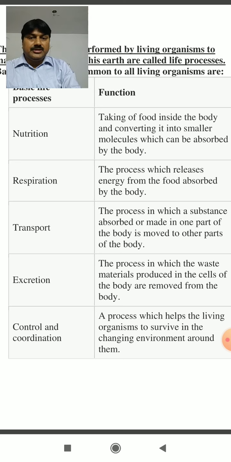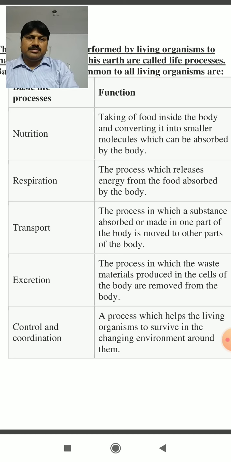What is the meaning of transportation? It is a process in which a substance absorbed or made in one part of the body is moved to the other part of the body. Because you know in class 9 that multicellular organisms are formed by groups of cells. So each cell needs food, each cell needs nutrients.